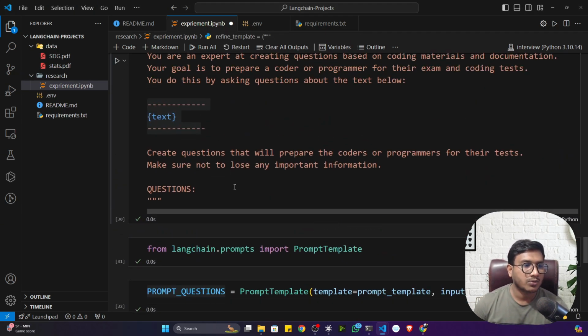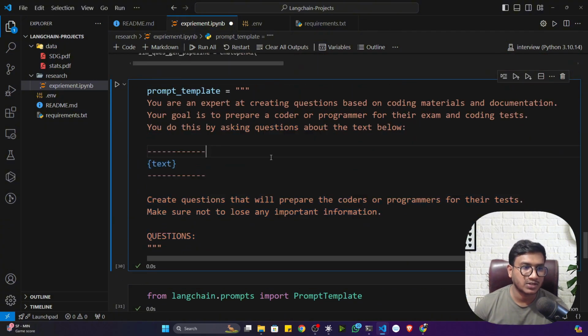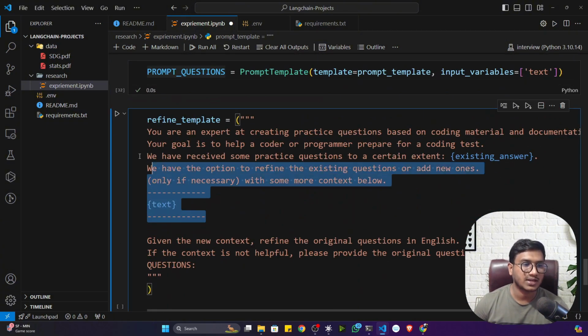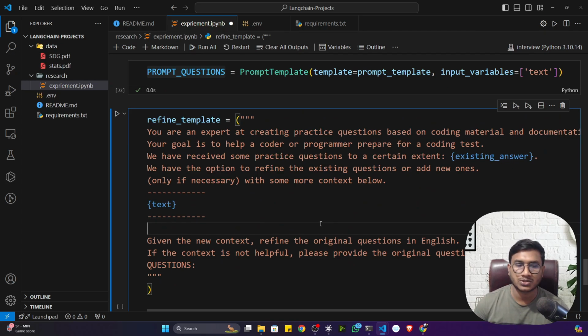Whatever questions your model generates from the first prompt, you have to give those questions to the second prompt. That means it will refine that particular question. Let's say there is some issue with the question, or the question is irrelevant based on the topic you are asking. Again, this refined prompt template will try to refine it, and it will give you some new questions on top of it.